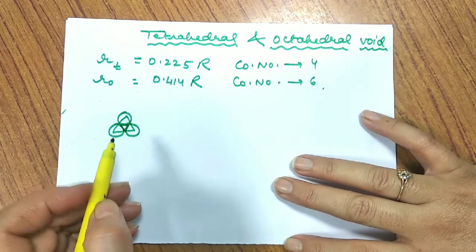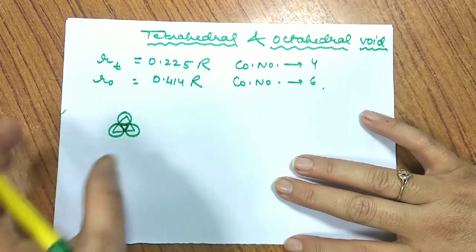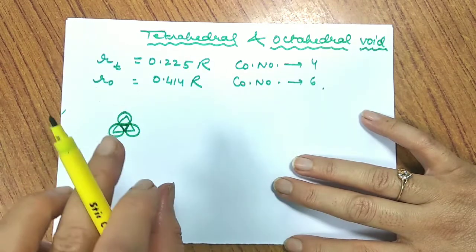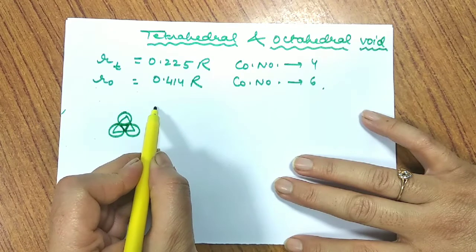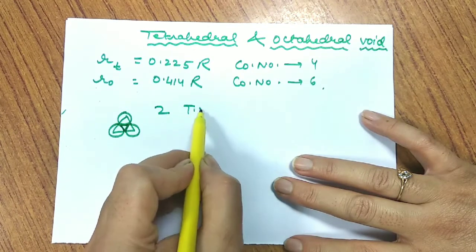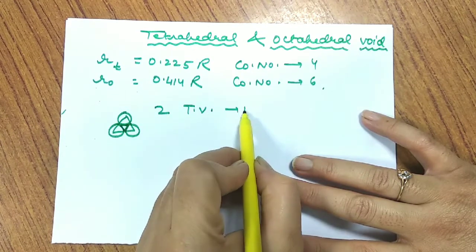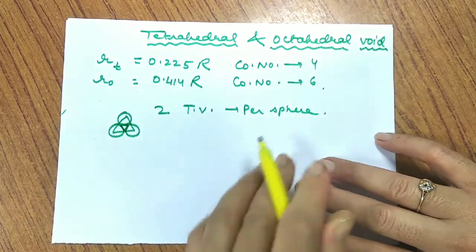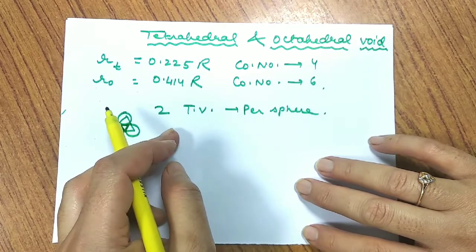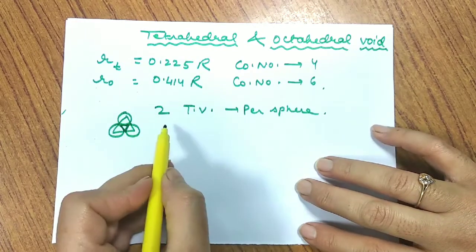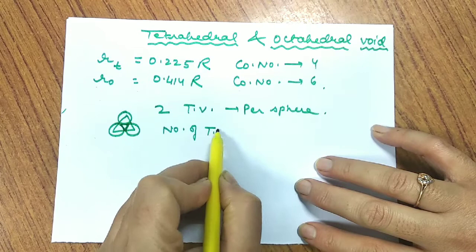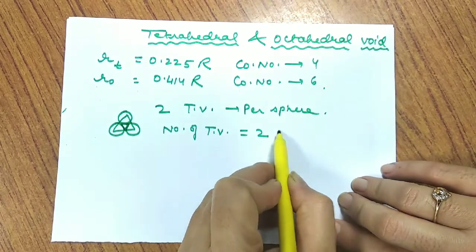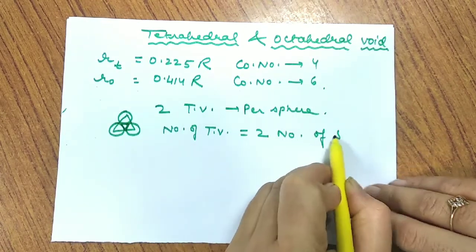So if I ask how many voids there are per sphere, since we have complete 2 layers, there are 2 tetrahedral voids present per sphere. If I have n spheres, it would be 2n. That means the number of tetrahedral voids is double the number of spheres.